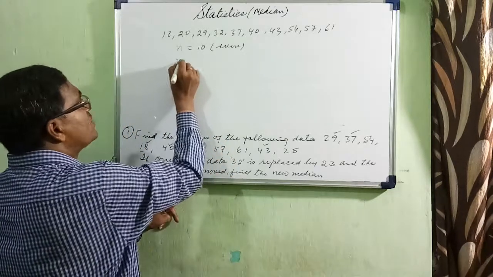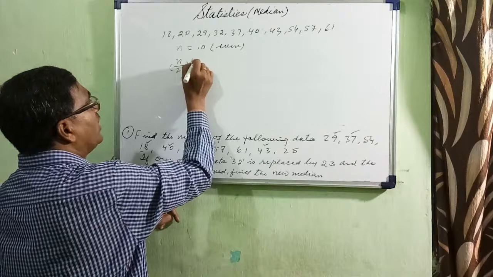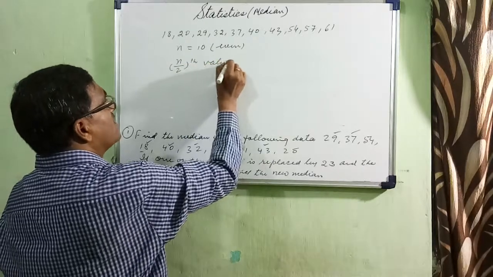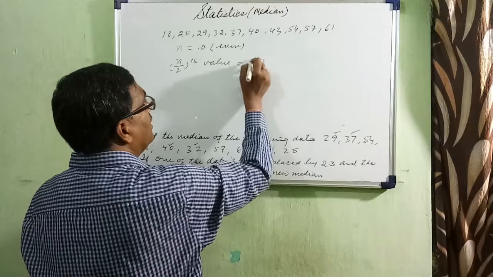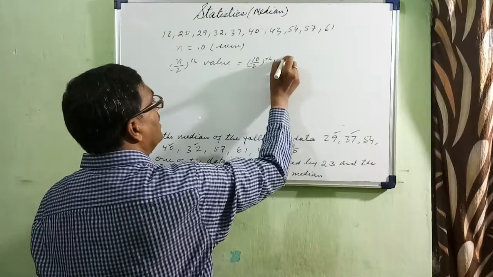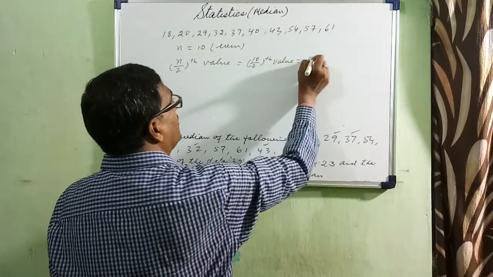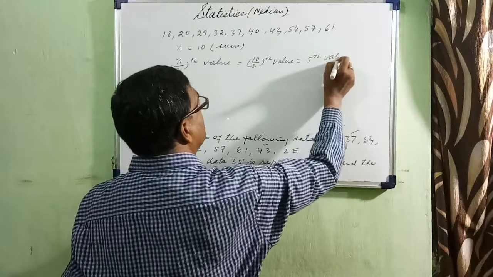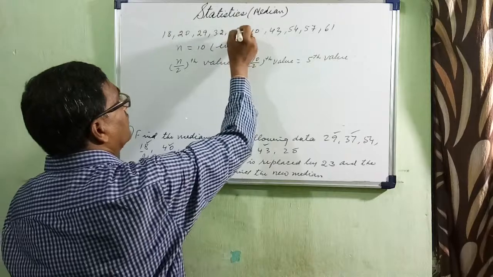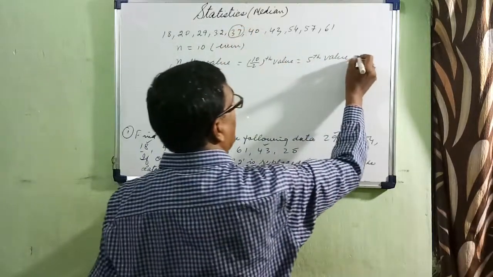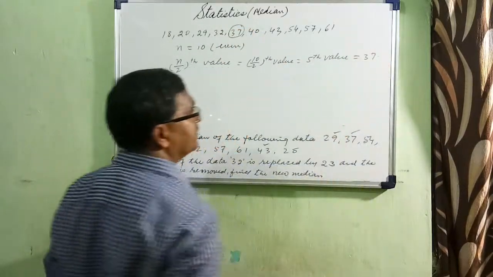Whenever you have to find out the median of an even number of raw data, we will first find out the n by 2th value. What is the n by 2th value? 10 by 2, that means the 5th value. And what is your 5th value? 1, 2, 3, 4, 5, that is your 37.